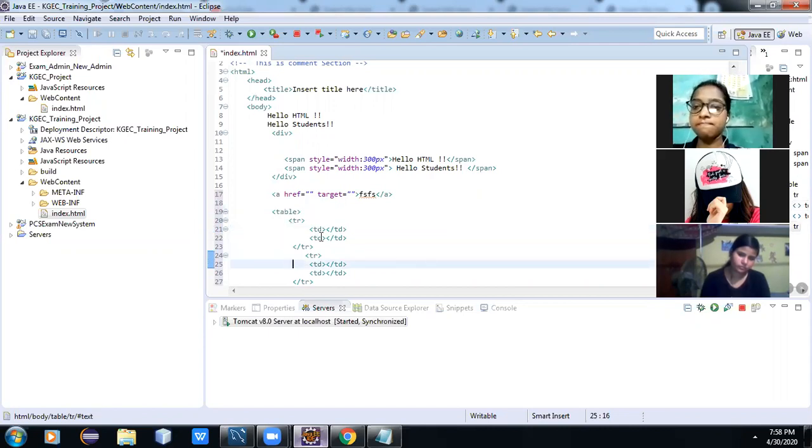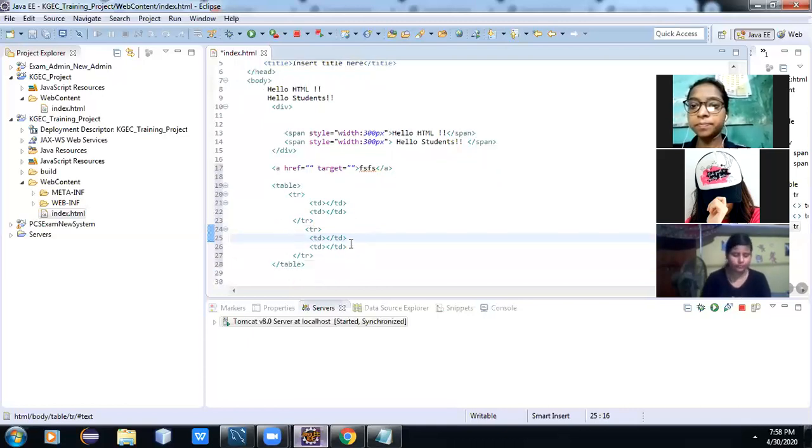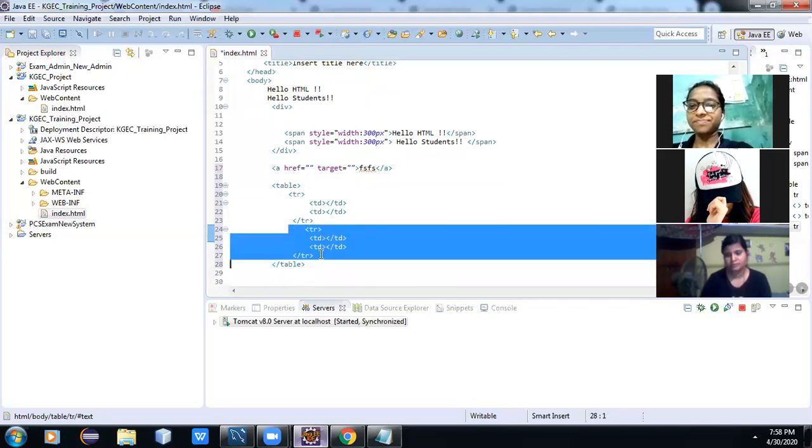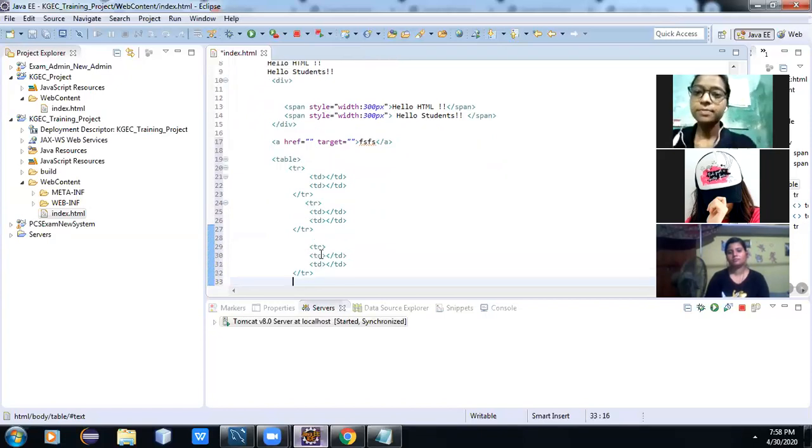Here, what do we need to do? Do you know what colspan and rowspan are? Yes, sir. Row span. Yes, sir. Okay, you know or do not know? No, we know, sir. Okay, you do not know. So let's learn these things. Table, I think you know, but table colspan and rowspan you do not know. Okay, let's do this.